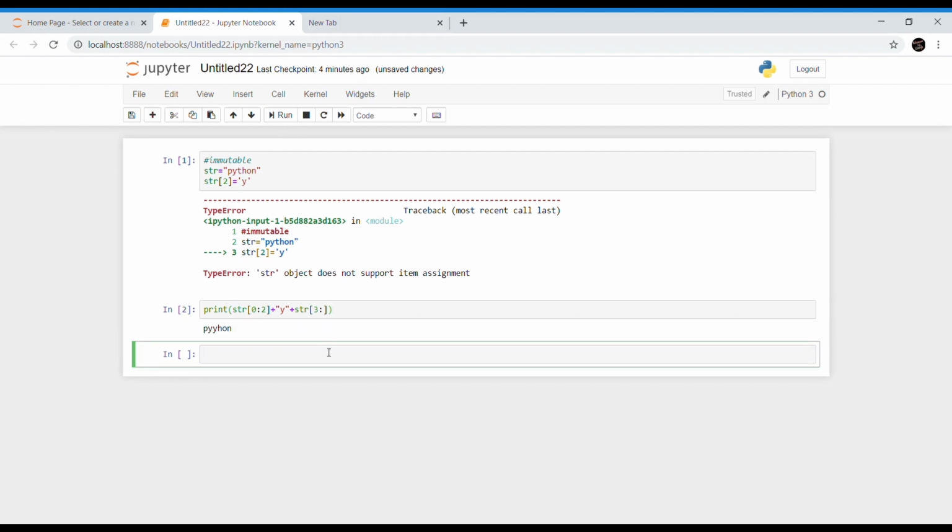Yeah, now I am getting the correct output. Now this y got replaced in the second index.